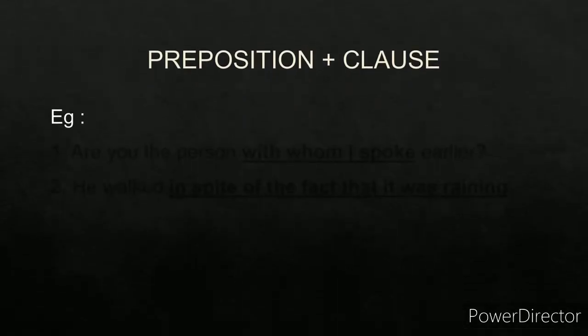Now I have not taught you what a clause is, but just for a brief introduction about clauses, a clause is a group of words which contain a subject verb combination. It will always contain a subject and a verb. And there are two kinds of clauses, independent and dependent clauses. Dependent clauses are also known as subordinate clauses. Independent clauses are the clauses which contain a subject and a verb, and they form a complete sense. They form a complete sentence. Whereas dependent clauses don't form a complete sentence. They don't form a complete sense, and they depend upon the independent clause for their meaning. There are three kinds of dependent clauses: noun clause, adverb clause, and adjective clause.